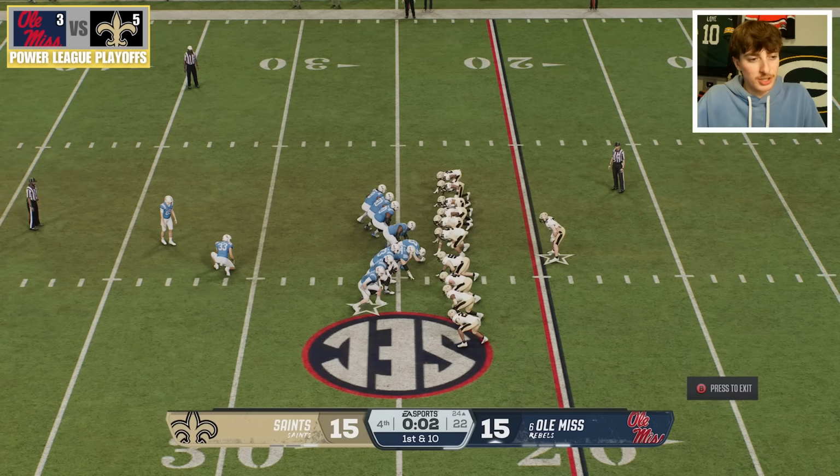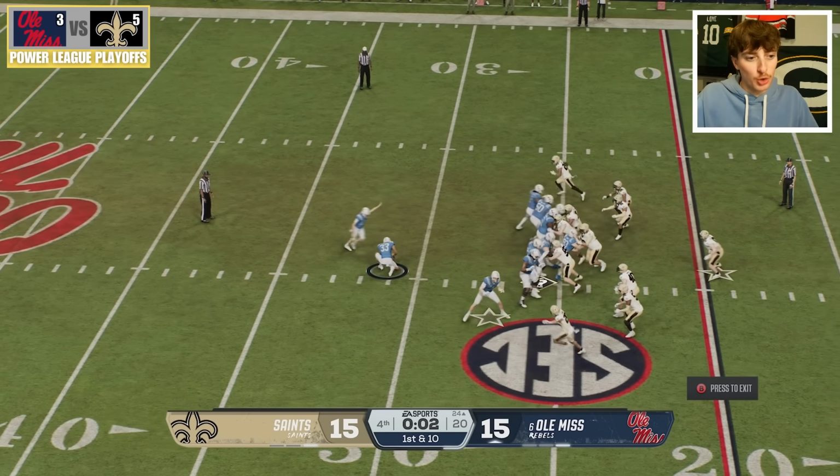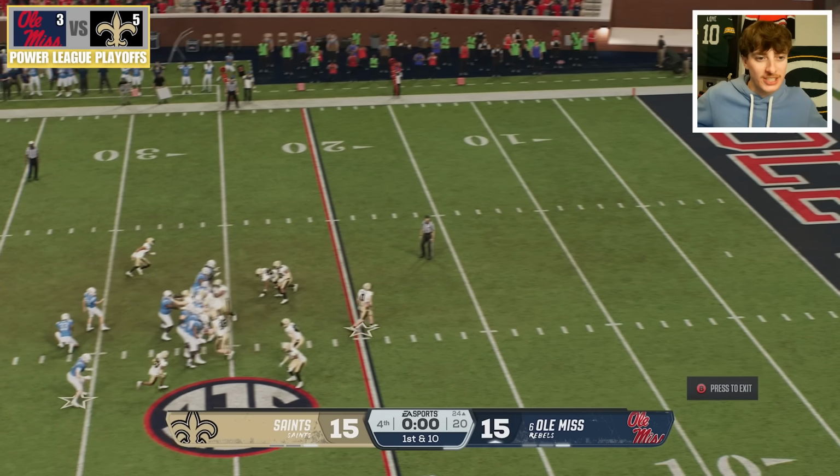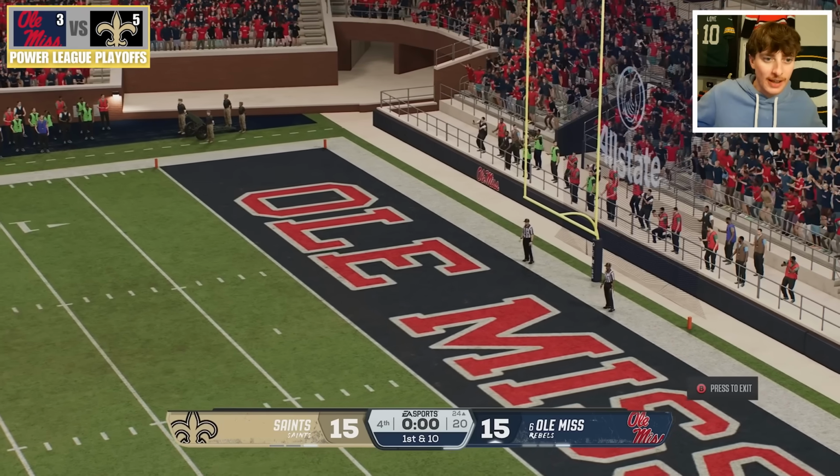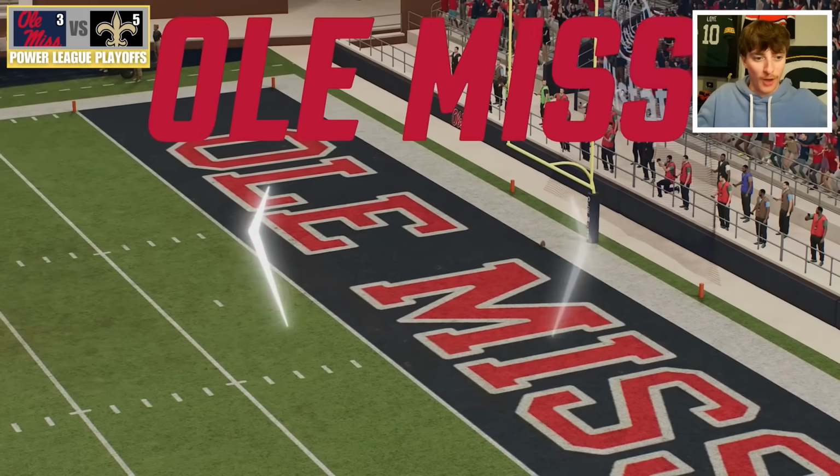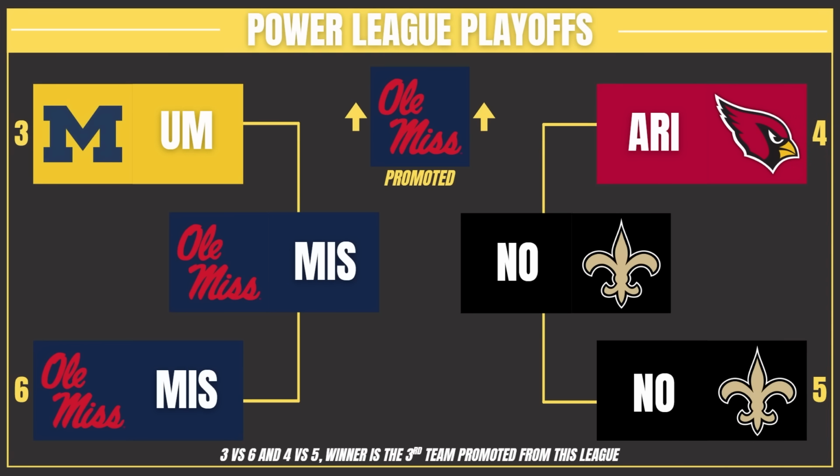The kick of this dude's life right here. This is to get promoted to the NFL and to beat the New Orleans Saints. We'll watch it in slow motion. The Ole Miss Rebels are going to the NFL. They will be the third and final team to make it up that far today, as they'll join Michigan and USC.